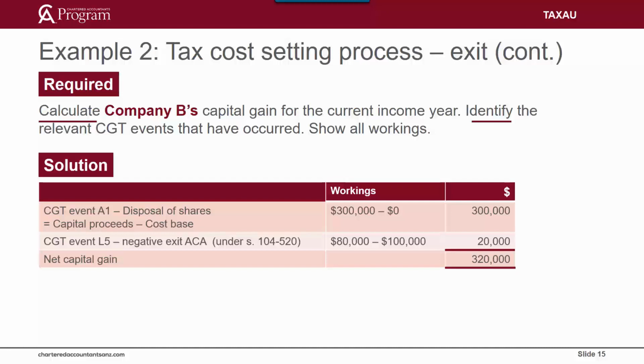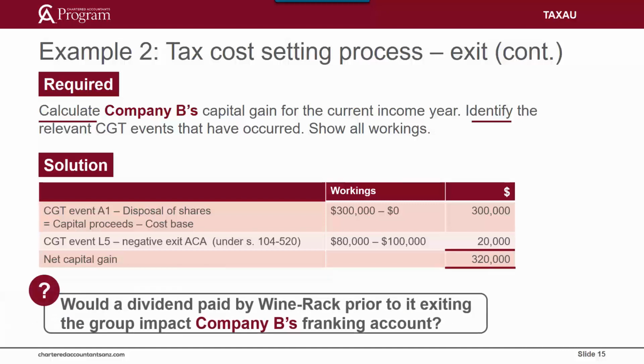Before we finish up, let's check your understanding of the link between tax consolidations and franking account. Would a dividend received by Company B from WineRack prior to its leaving the tax consolidated group have an impact on Company B's franking account? The correct answer is no. While WineRack is a member of the tax consolidated group, intragroup transactions, including dividends, are ignored for income tax purposes.